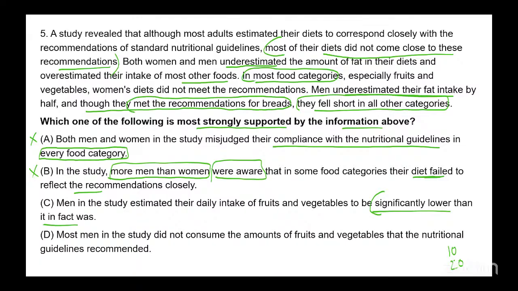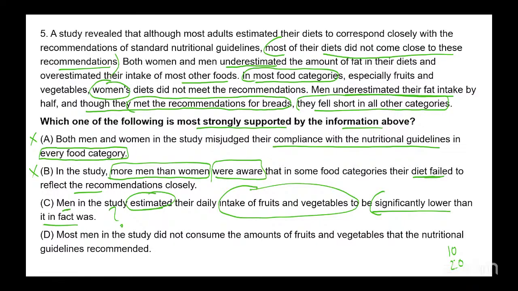In most food categories, especially fruits and vegetables, it's in regard to women. With regard to men, the only thing we know is men underestimated their fat intake, but we don't know if they under or overestimated their intake of fruits and vegetables. They fell short of the recommendation, which is different from what they estimated it to be. So, in regard to men and their estimation of their intake of fruits and vegetables, we don't know.